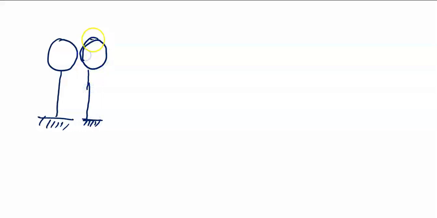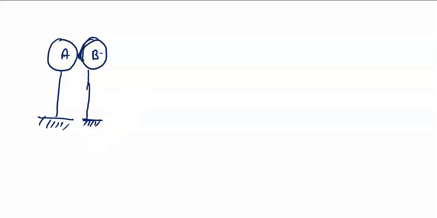One is this, and the other one is this. They are touching each other, so they are working as a system. Say this is A, this is B.